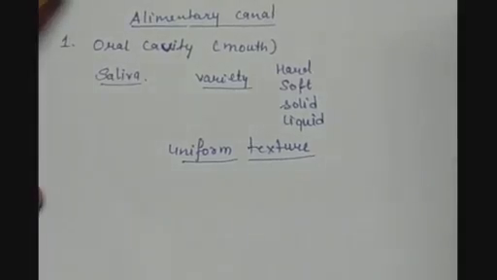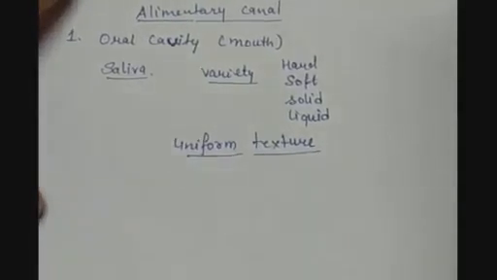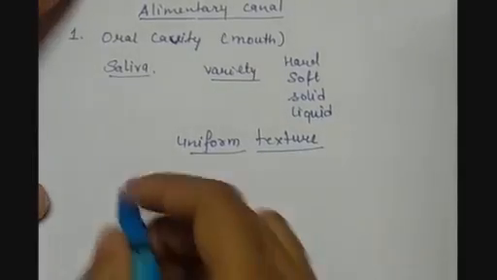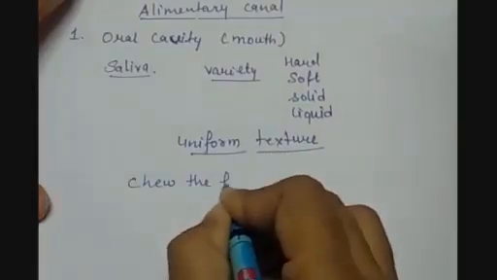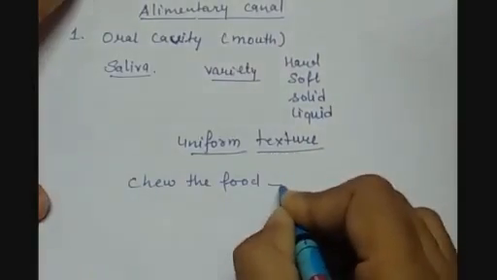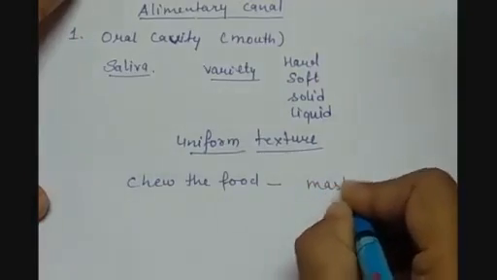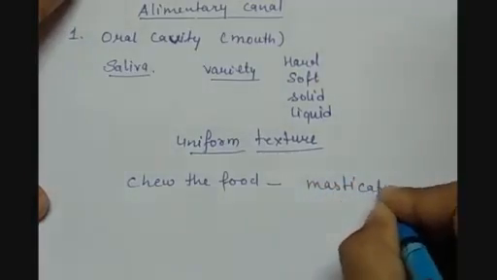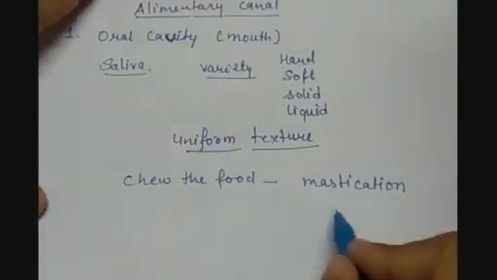So when we intake solid or any food item, the first step is to chew the food. This process is also called mastication. So first, the food is masticated.